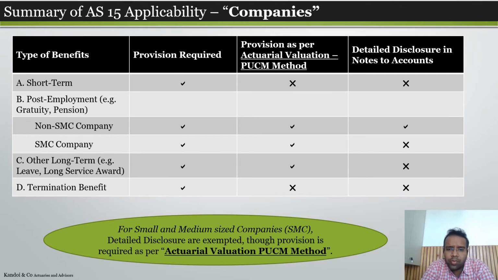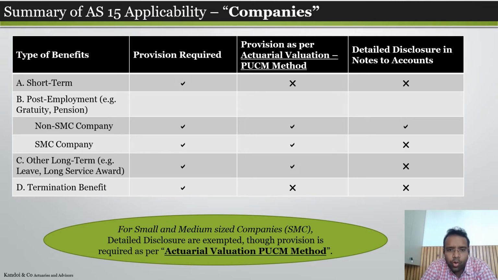So provision is required for all types of benefits, but whether the provision is required as per the actuarial valuation formula of the PUCM method or not, that we need to check. If it is a short-term employee benefit, actuarial valuation is not required. At the same time, detailed disclosures are also not required.